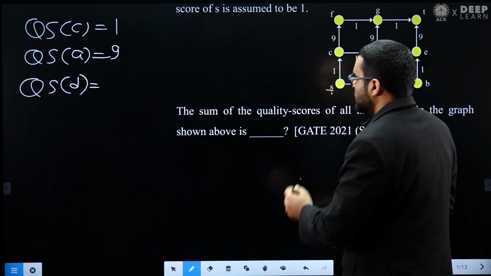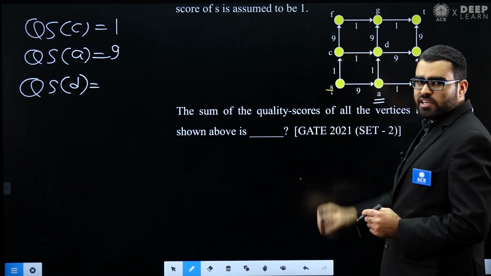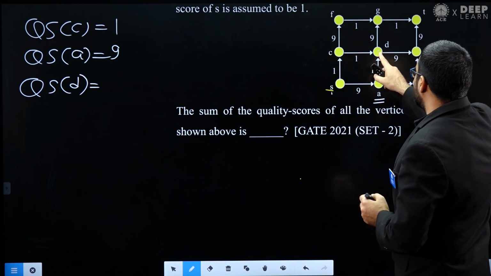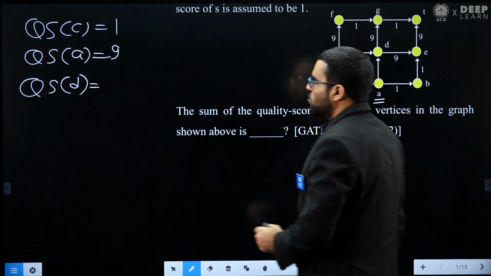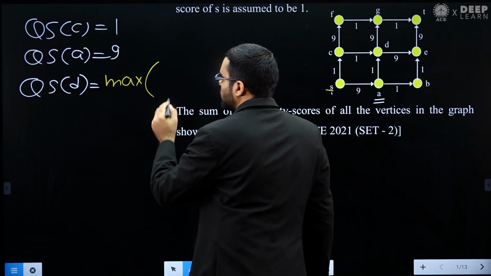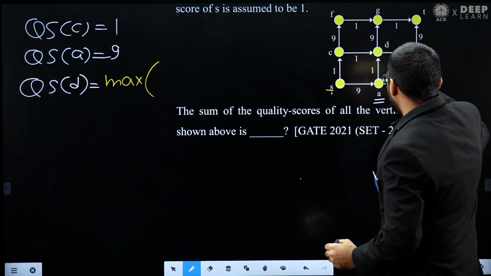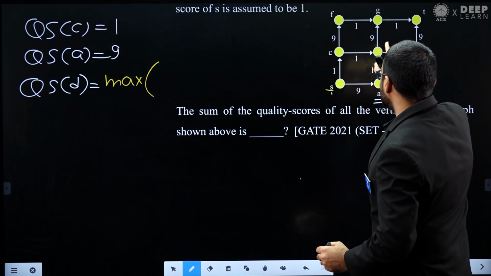Now let's see here. You already know the quality score of A, you already know the quality score of C. You can see the quality score of D, what will that be? The quality score of D will be the maximum of, either you can go from A to D or you can go from C to D.